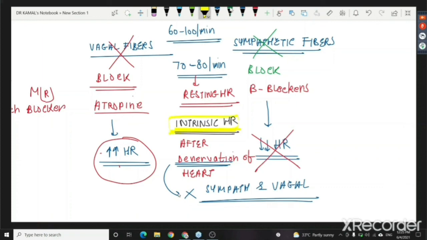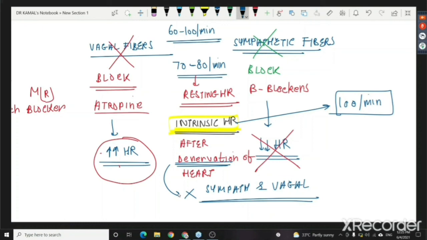Is it same as 70 to 80? No. Now they observe the intrinsic heart rate is 100 per minute. So this is different from the resting heart rate. That is why I'm telling you here. So after denervation of heart, the heart rate which is present in the animal is known as 100 per minute. Can we see in humans 100 per minute intrinsic heart rate in any situation?